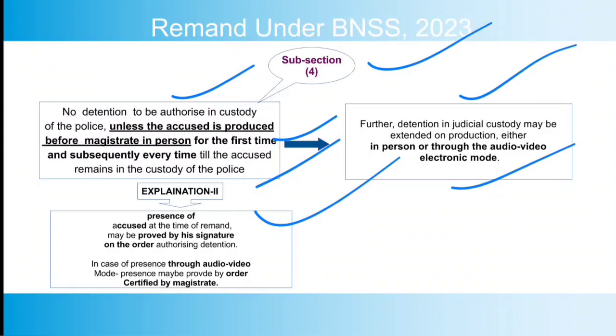Now explanation 2 of this provision provides that the presence of the accused at the time of remand may be proved by the signature on the order authorizing detention. In case of presence through audio video mode, presence may be proved by the order certified by the magistrate. So if an occasion arises whether he was present or not, it can be proved by his signature on the order authorizing the detention, whereas where it was through video audio mode, it can be proved by the order certified by the magistrate. So this is explanation 2 in this regard.